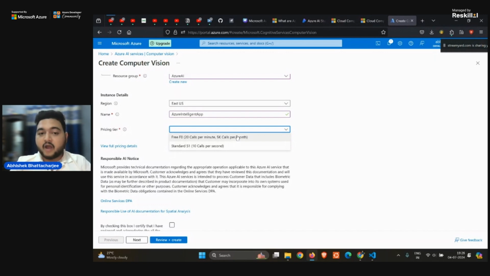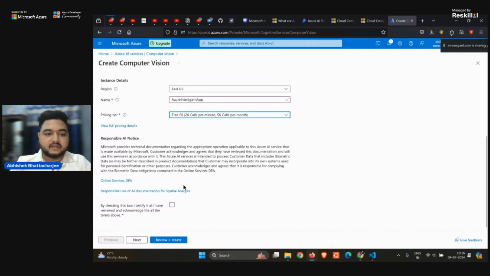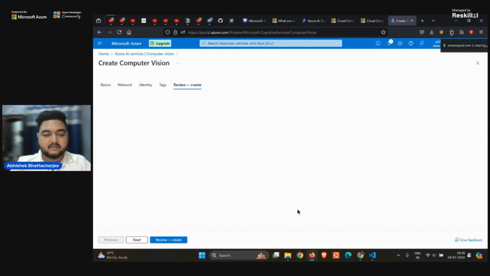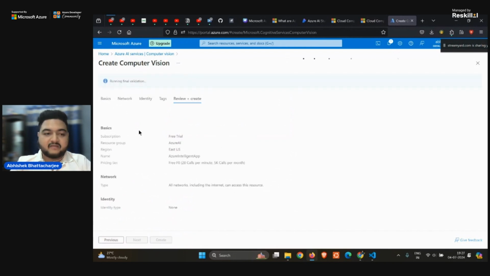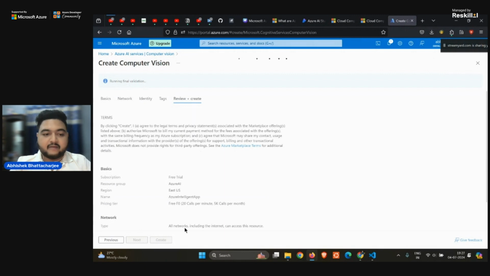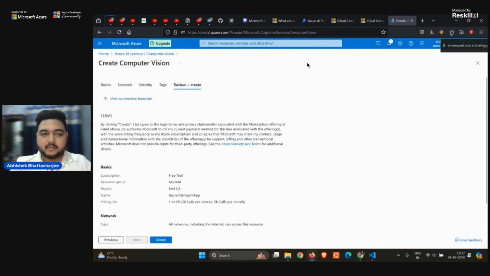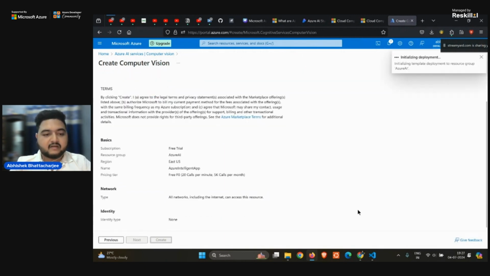Right? After that, you have to pay as you go, right? You have to pay for what you use. Now I will click on the checkbox, and I will click on review plus create, and it will show me the information that I have chosen, and based on that I will click on create. It is taking some amount of time, and after that I will click on create.